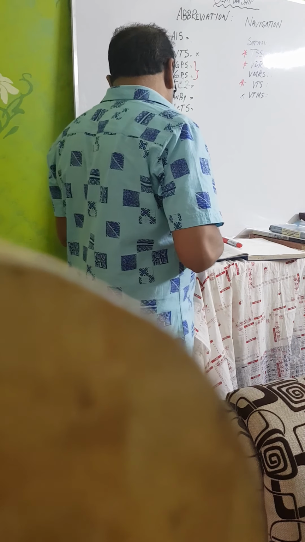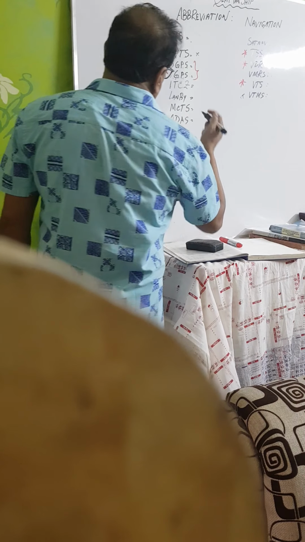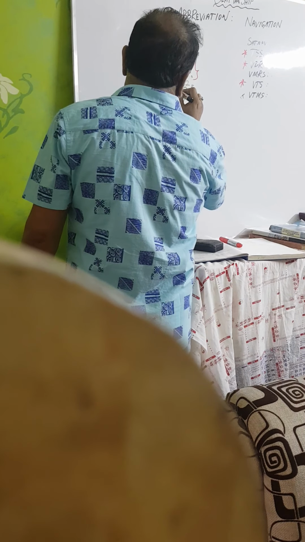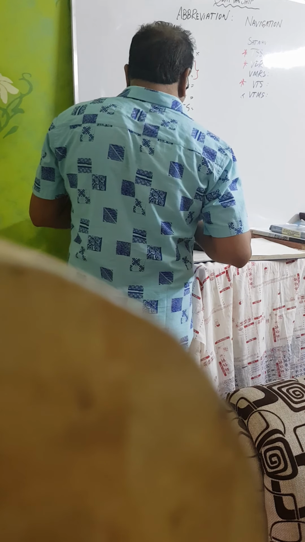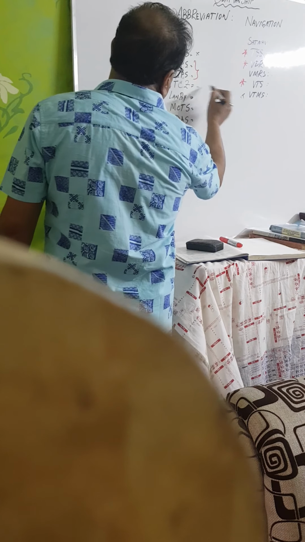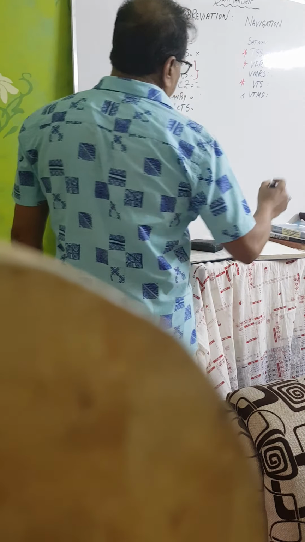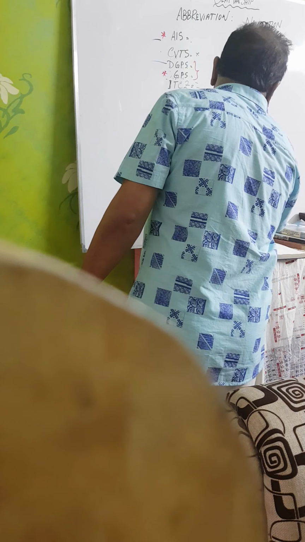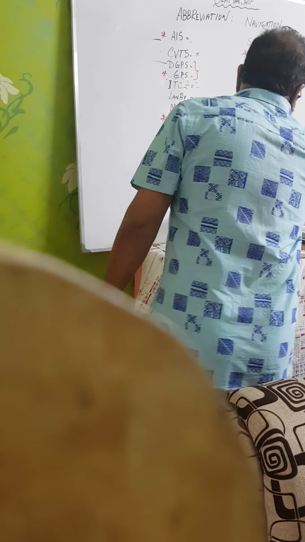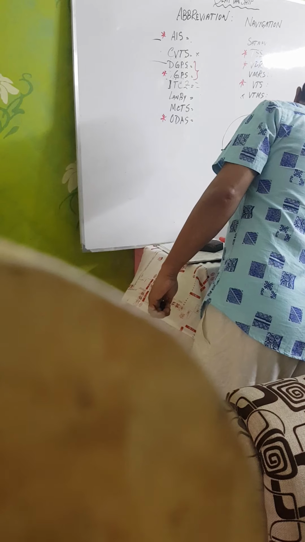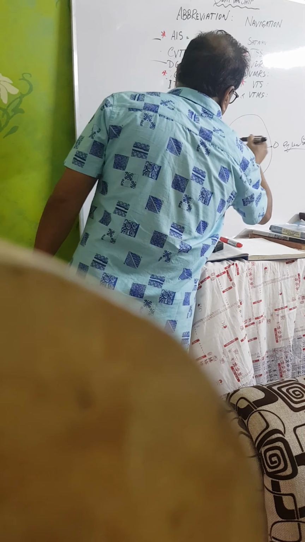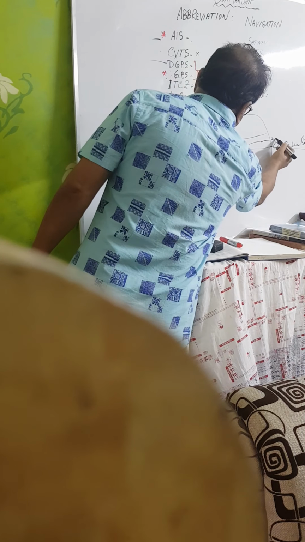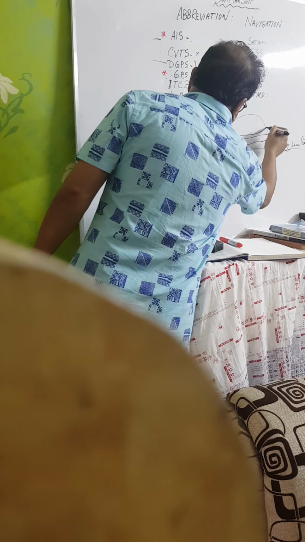ITCZ is International Intertropical Convergence Zone. You know, that one is the Earth. That one is 0 degree equator. This one is called equator. Zero degree. These all are latitude, all right? 0 degree, 20 degree.